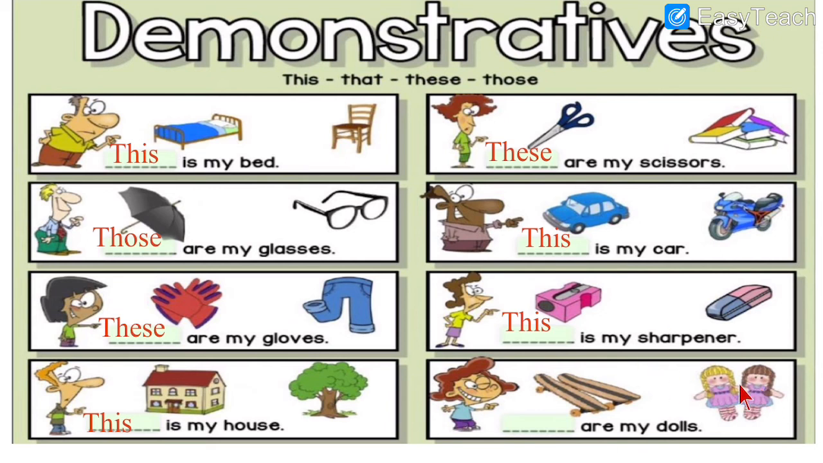See, dolls are far, and also more than one, means they are two. So they are far and they are more than one. So what do we write? Those. Those are my dolls. So I will write that answer. And we put it in the last blank over here. See over here, I have written the answer.